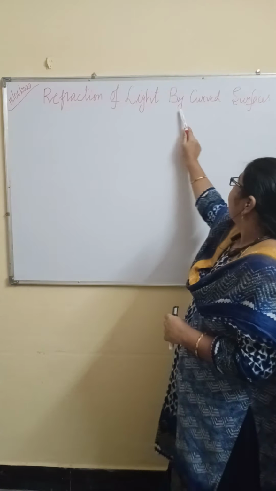Sine is an angle. You will learn about this in trigonometry, which is in mathematics. Sine I by sine R is equal to constant. So, refraction of light will follow Snell's law. That is sine I by sine R is equal to constant.